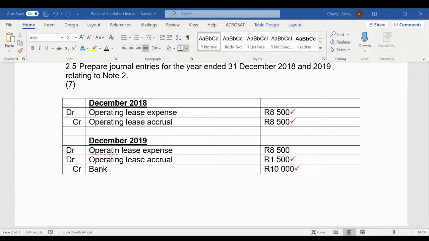Someone has asked, how do we determine if it has to be a debit or a credit side? I think the best way to determine that is to understand the journal entry you are processing. If we are making a payment to our lessor, this payment is coming out of our bank account. So our bank account is decreasing and getting smaller. If our bank account is going to be getting smaller, then it needs to be a credit bank. You need to credit the bank account for your bank account to get smaller.